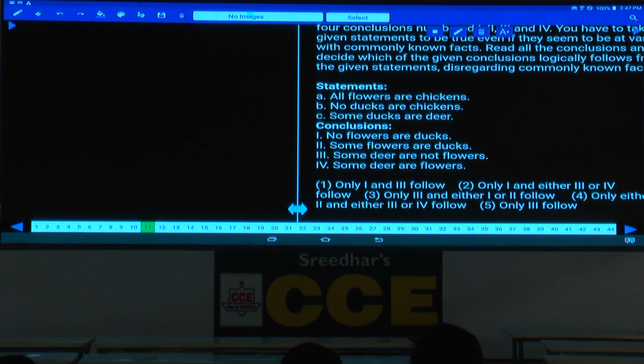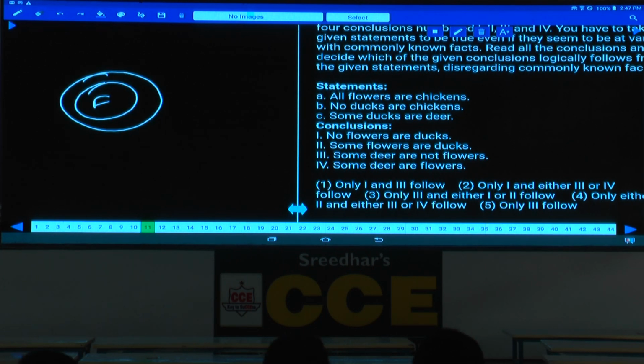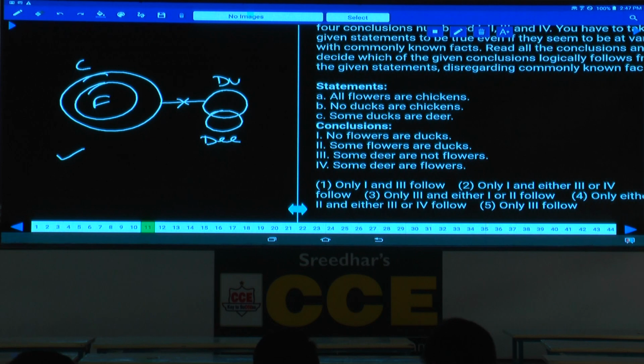As the 11th one, all flowers are chickens. No ducks are chickens, duck and chicken are completely different. Some ducks are deer. Now this is the information we have. No flowers are ducks, as of now definitely true. Some flowers are ducks, that is false. And some deers are not flowers.